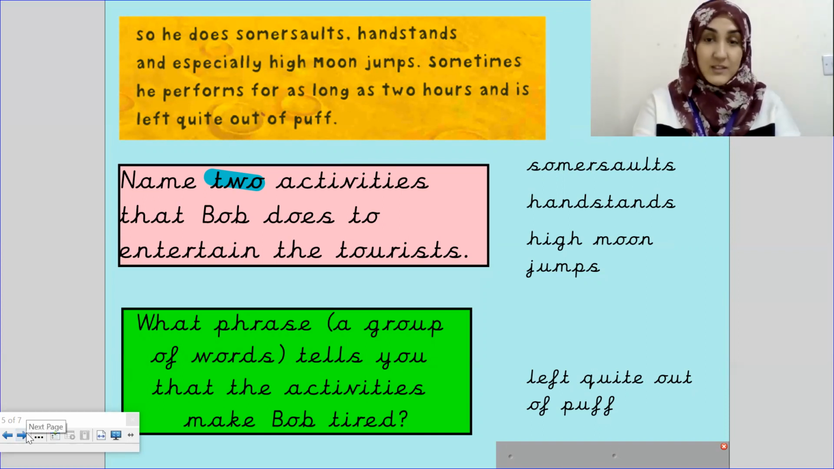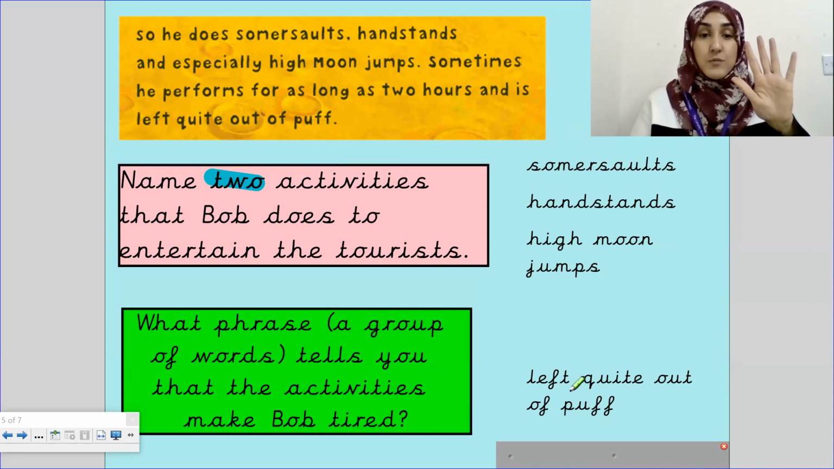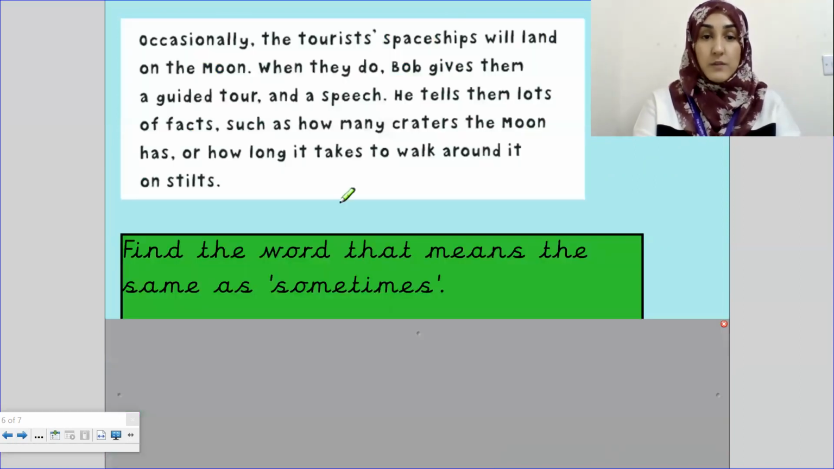Right, okay. So the answer is he is left quite out of puff. That's five words, a group of words that tells us the activities have made Bob tired. Out of puff is when you're huffing and puffing after a really long run, or after playing tag with your friends, and you can't breathe because your heart is pumping too fast. That is the feeling of being left quite out of puff. Okay, moving on.